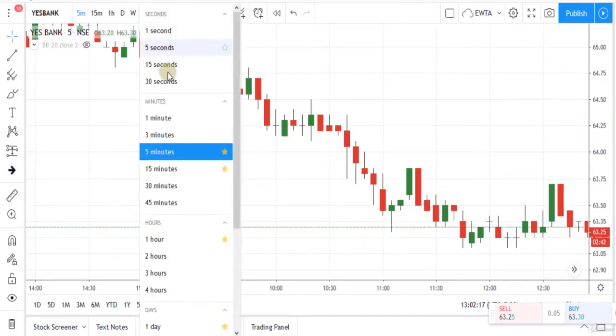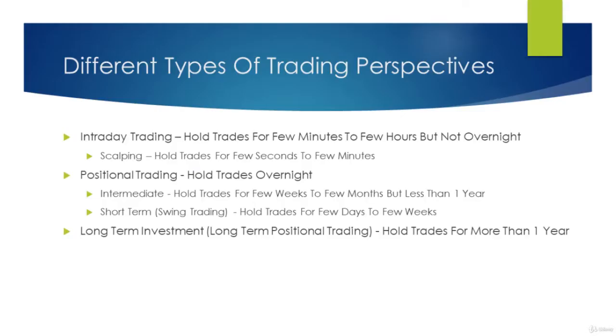So there are many time frames available, but which time frame should be selected for which trading style? It depends on your trading style. Depending upon your trading style, you should choose your time frame. You can be an intraday trader, a scalper, a swing trader, a positional trader or a long-term investor. So let's understand these terms first.